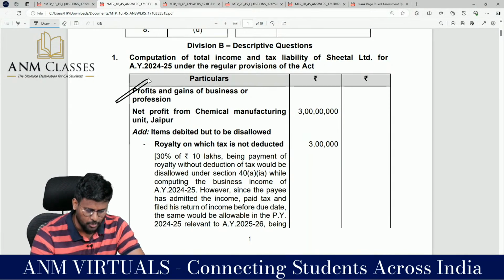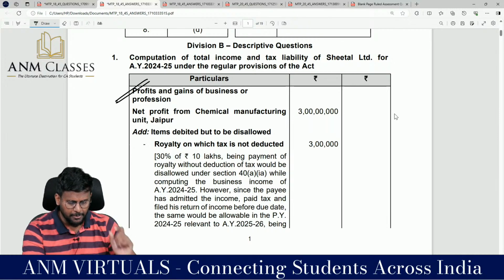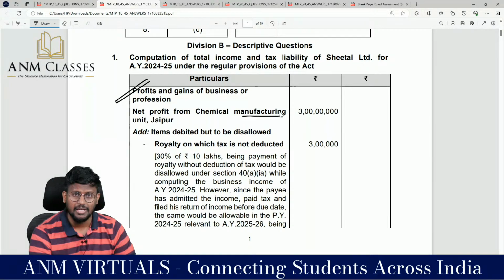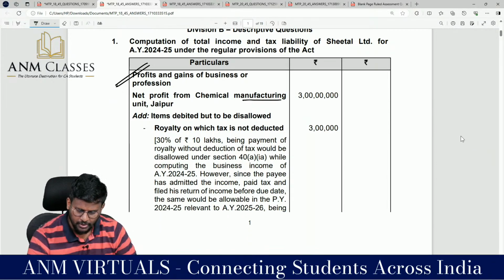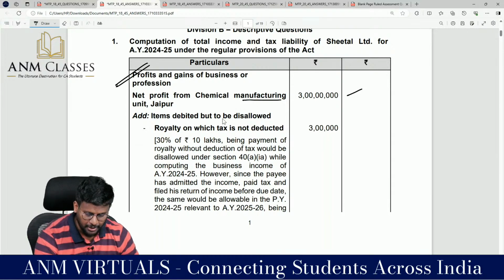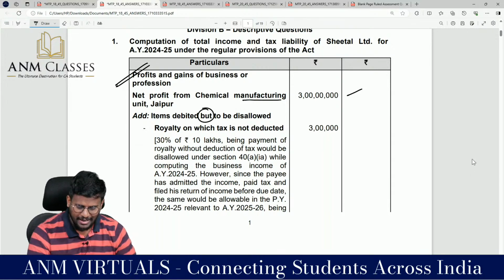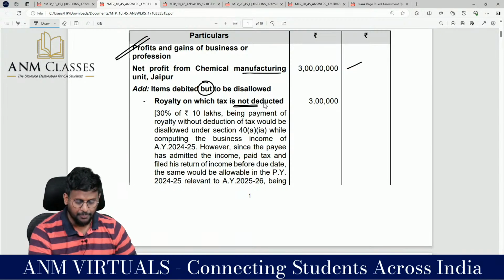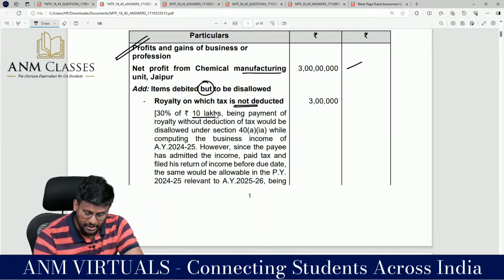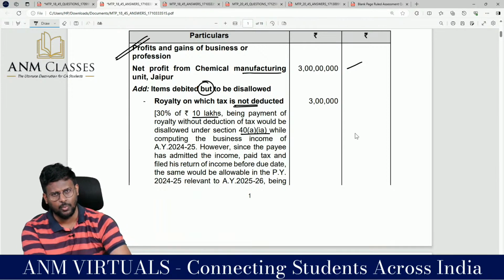Profits and gains of business or profession. Net profit from chemical manufacturing unit. Sir, this is manufacturing unit. Chemical manufacturing unit, Jaipur, 3 crores, 300 lakhs they have given. Add items debited but to be disallowed. Royalty on which tax is not deducted. Please focus on the explanation. 30% of 10 lakh being payment of royalty without deduction of tax would be disallowed under 40A subsection 1A.